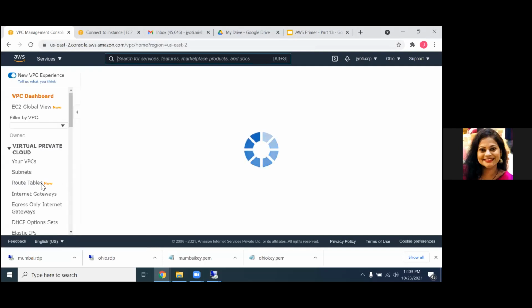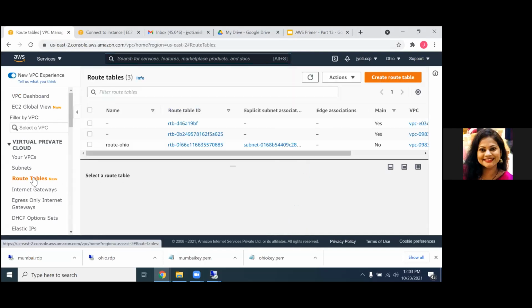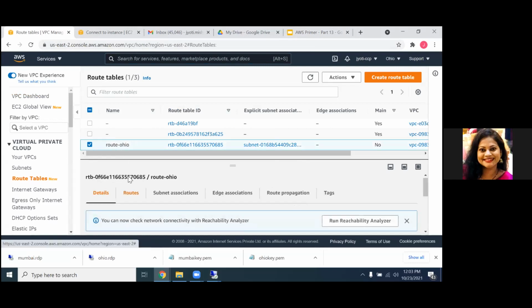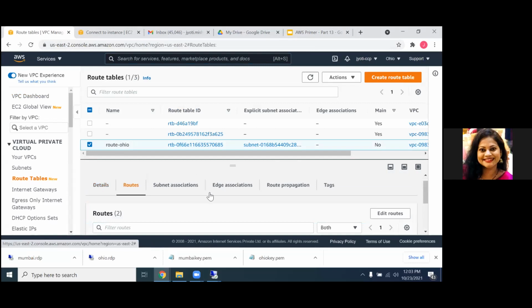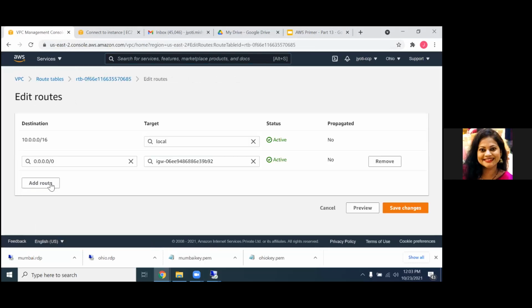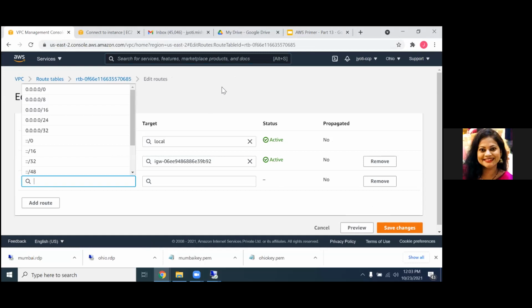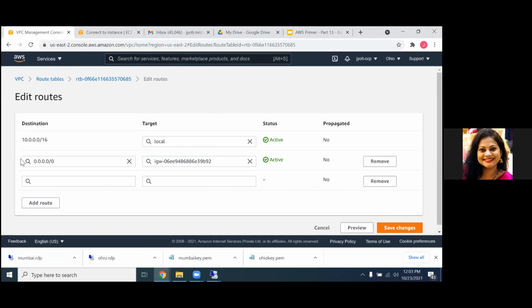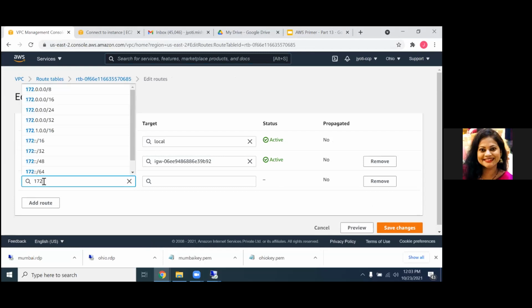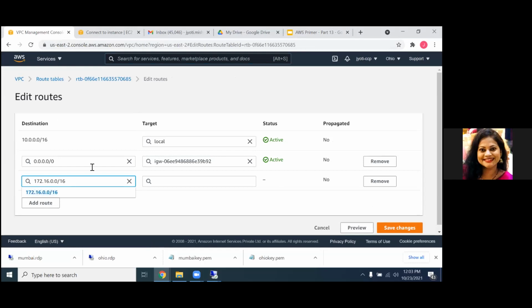Ohio's route table. This is the route table I had created. Go to the routes, edit route. Okay. Now here I'll add the IP range of my other VPC. Okay. So it is 172.16.0.0. And if now my instance in this region wants to connect to an IP address which is of this range, they'll do it through VPC pairing ID. Okay. Save changes.